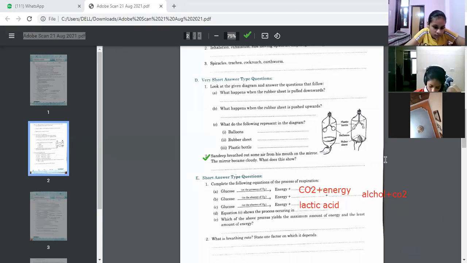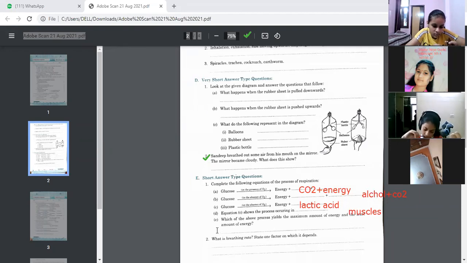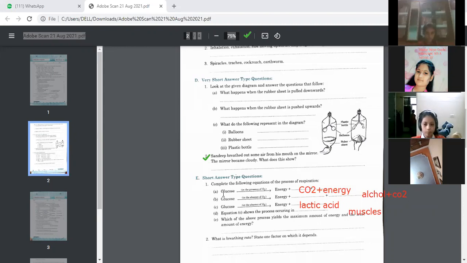Next, equation C shows the process occurring in muscles. This shows the process occurring in muscles, and muscles respire anaerobically. Which of the above processes yields the maximum amount of energy? So you have to tell which process will have the maximum amount of energy. So it will be process 1.